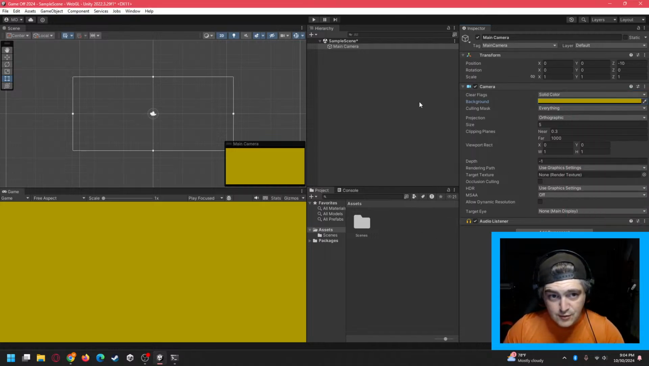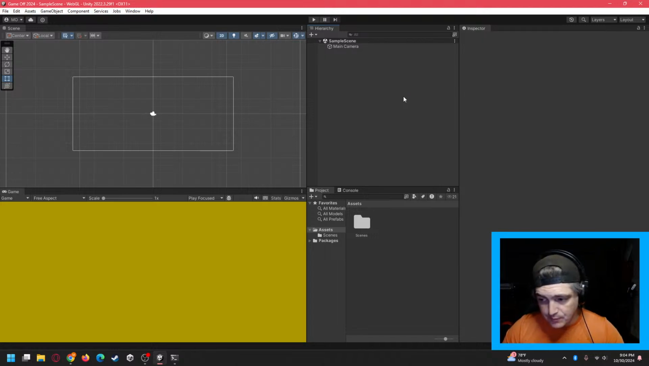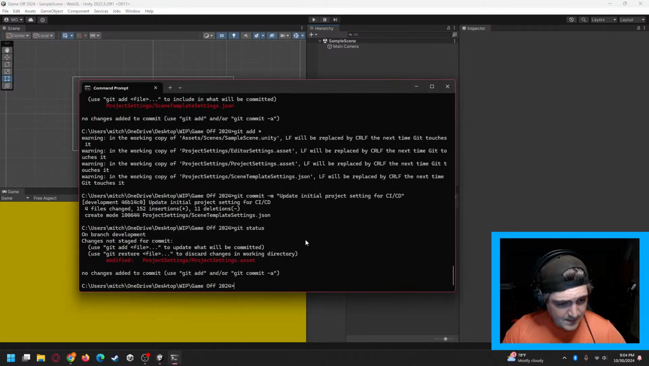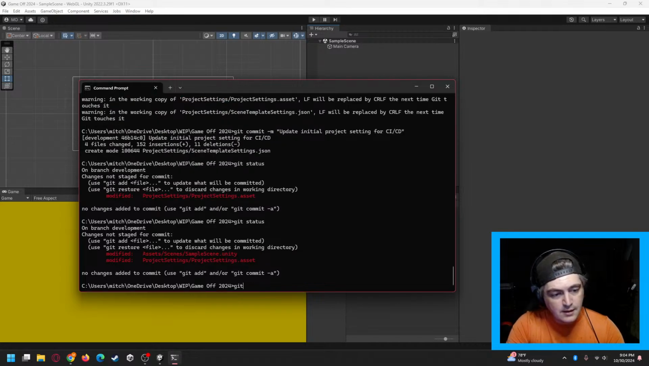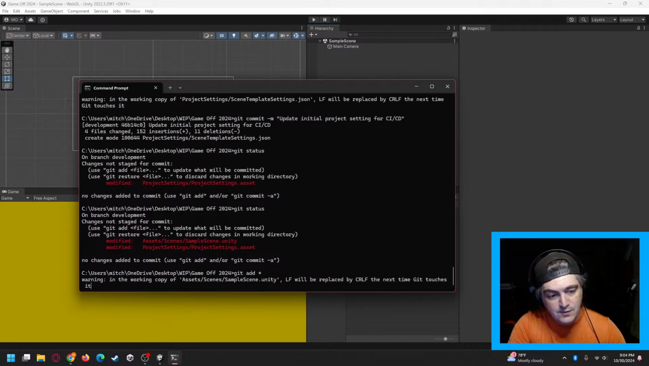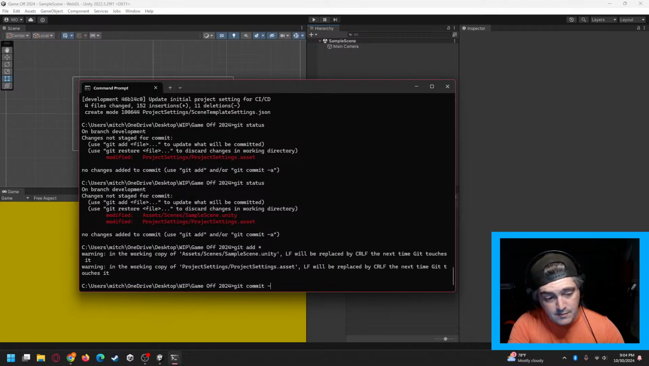So I'm going to go ahead and do that just so once it builds and deploys, we can see that it is on this hideous baby puke color. So git status, we're going to add that to our commit, create the commit, update project settings.